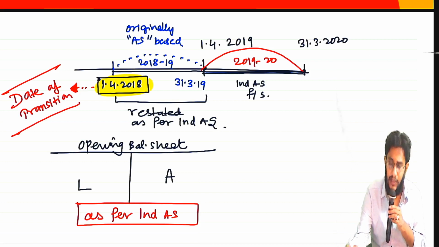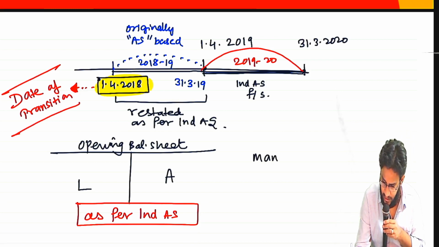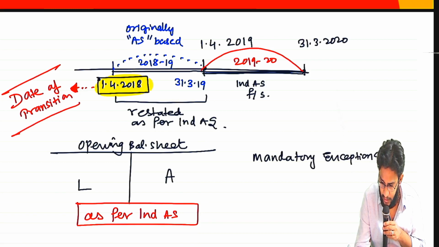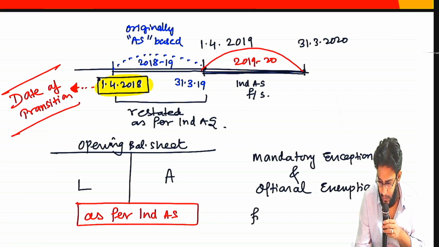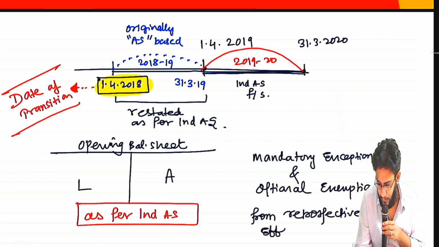So in this standard, what we are going to learn is that the standard has given certain mandatory exceptions and optional exemptions from retrospective effect.